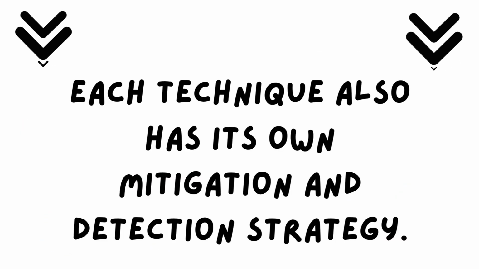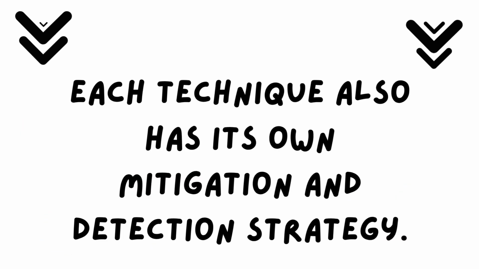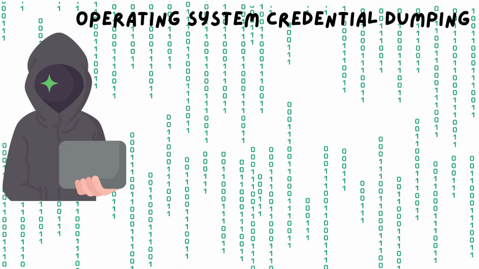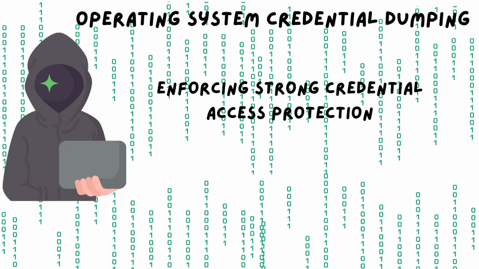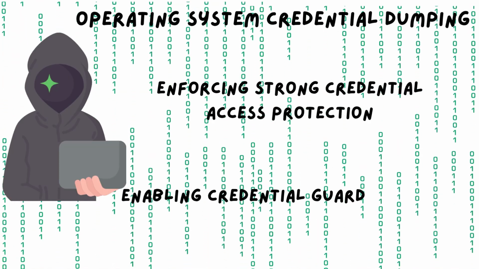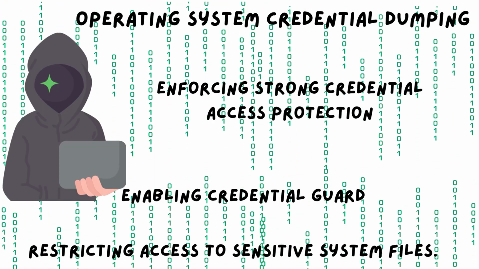Each technique also has its own mitigation and detection strategy. For instance, if an attacker uses the technique of operating system credential dumping, mitigation might include enforcing strong credential access protection, enabling Credential Guard, and restricting access to sensitive system files.